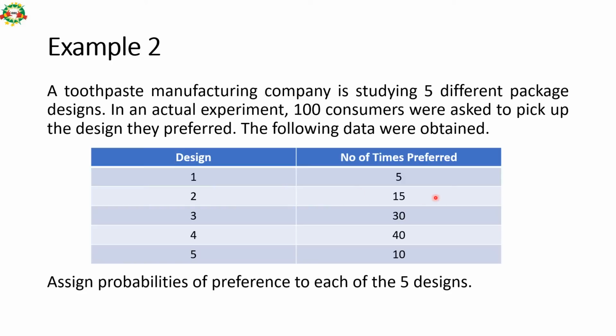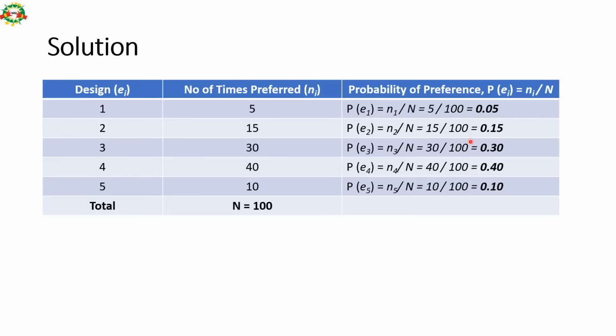So the first design was preferred by 5 consumers. The second design was preferred by 15. The third was 30. The fourth was 50, and the fifth was 10. So 10 consumers like the fifth package. So let us assign probability to each of the 5 designs. For design number 1, 5 people like it out of 100. So the probability is 5 divided by 100, that is 5% or 0.05. Likewise, for the fourth design, 50 people like it out of 100. So 50 divided by 100 is 50%. So we can calculate the probability of each of these designs, the probability of selecting each design on the basis of this past data.